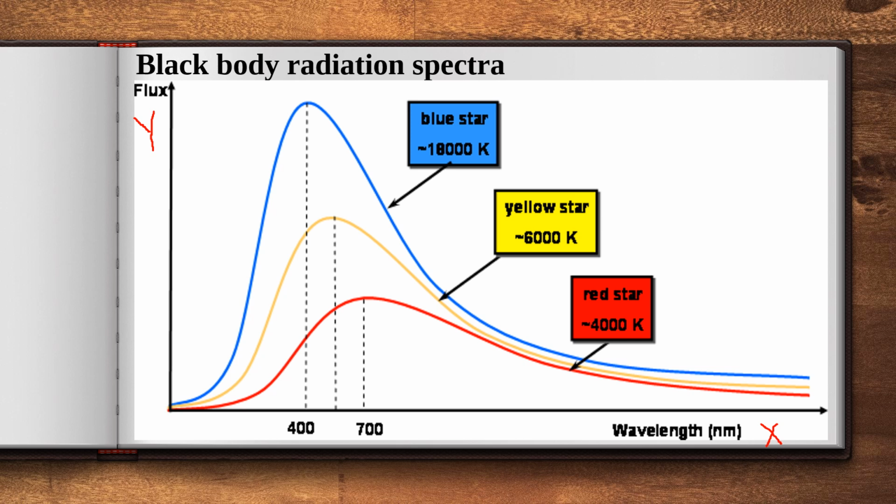This spectra is for a particular material heated at 4000 Kelvin, 6000 Kelvin, and 18,000 Kelvin. By seeing this diagram, there are a few points we can notice.